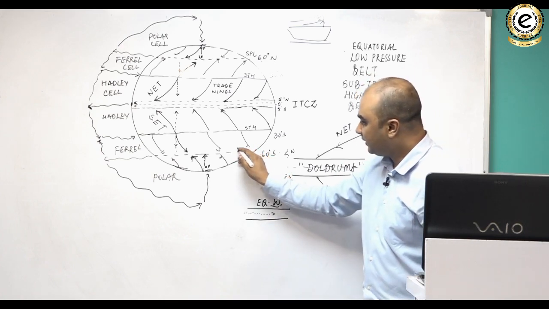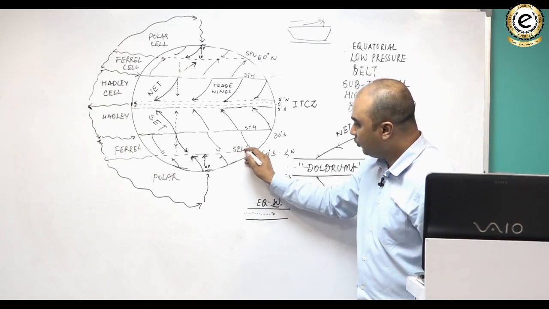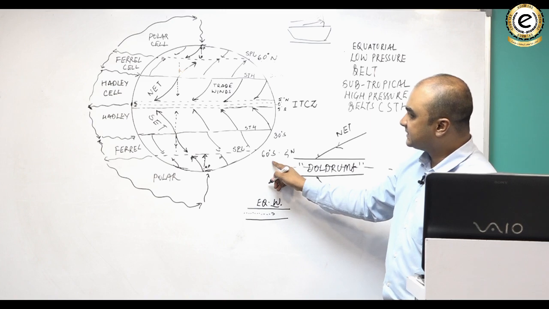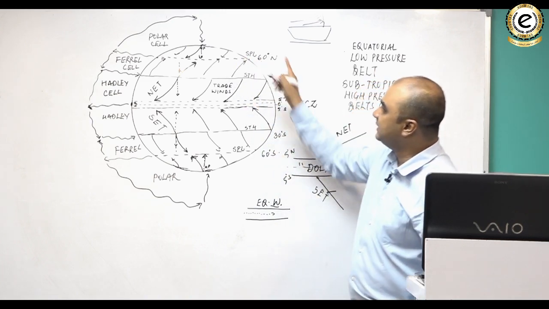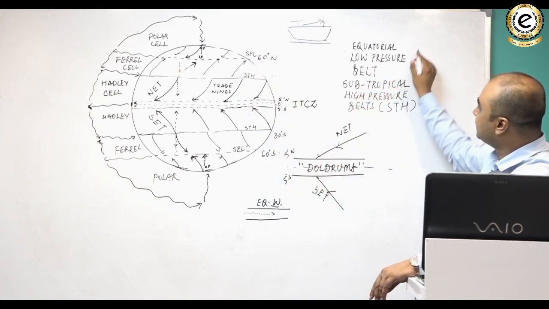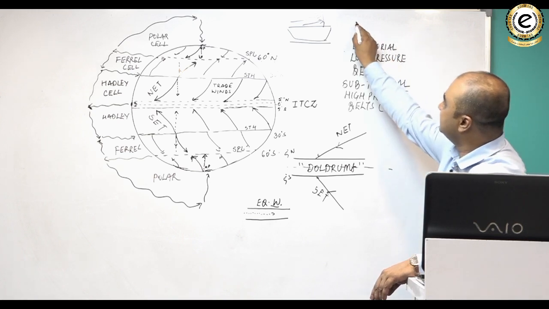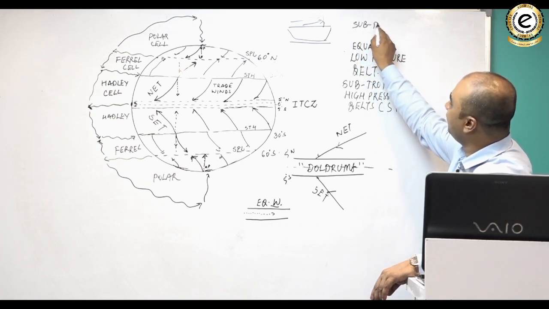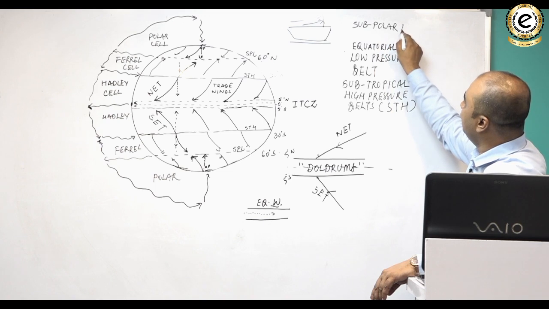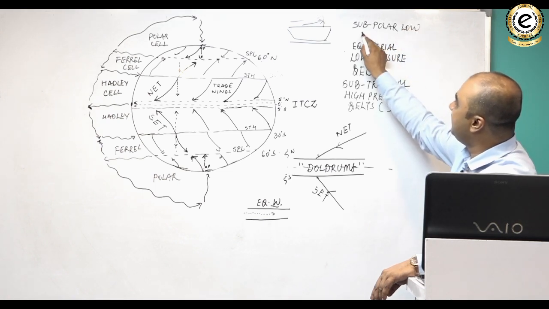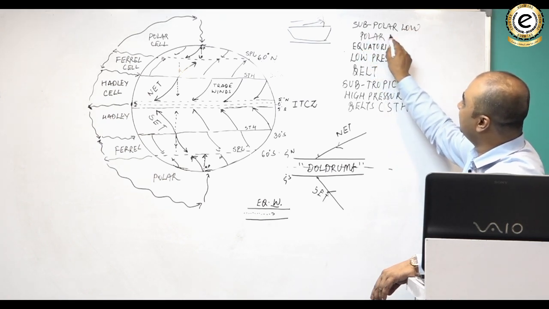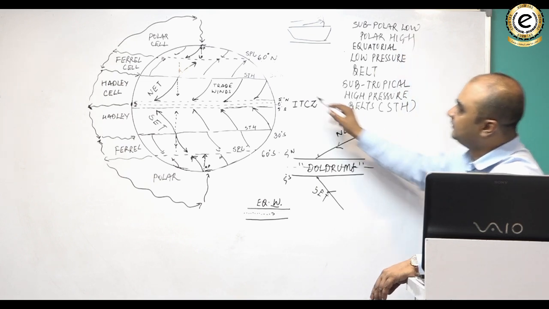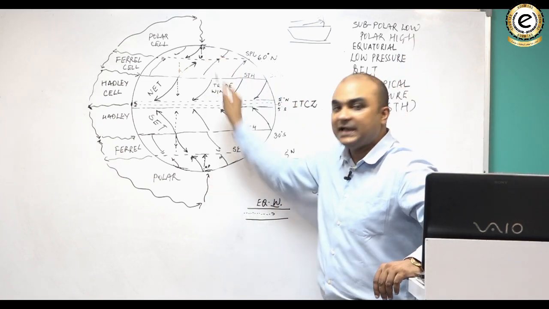Similarly, you have a subpolar low pressure belt 60 degree south and subpolar low pressure belt 60 degree north. So the third belt is the subpolar low pressure belt, and the fourth belt is the polar high pressure belt, which is here, the high pressure zones.